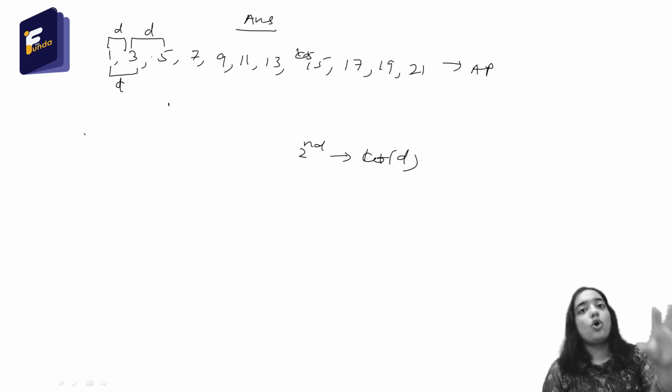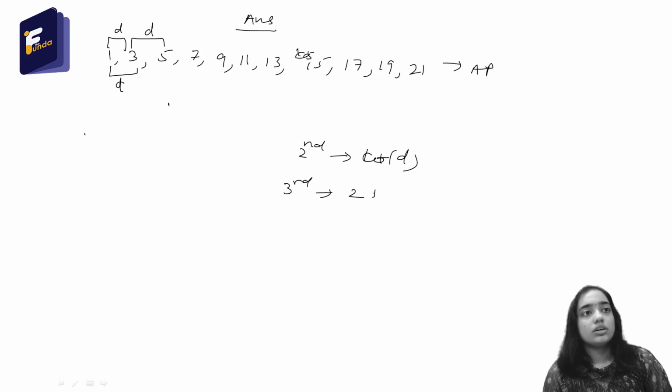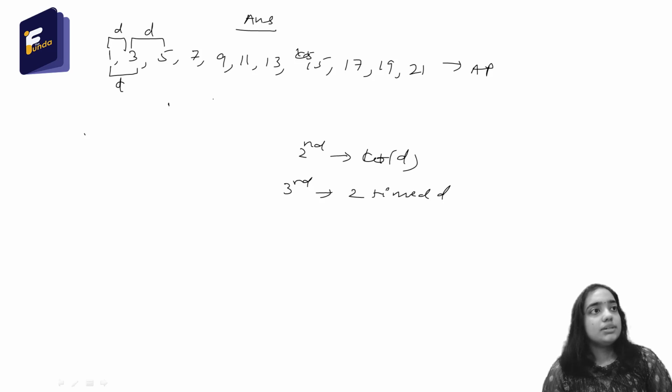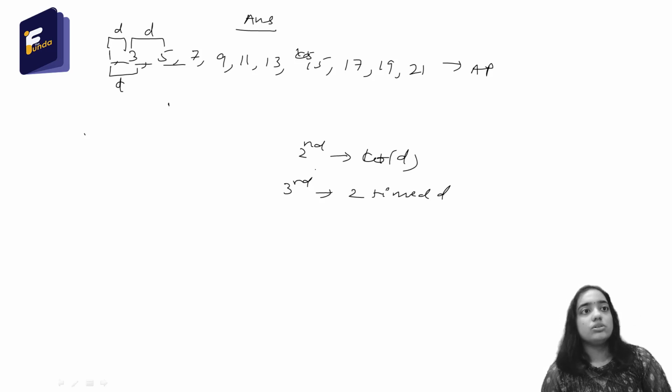So I have to add the common difference twice to the first term to get the third term. Similarly for the fourth term, I have to add d thrice to the first term. So for the fourth term, I have to add d three times.